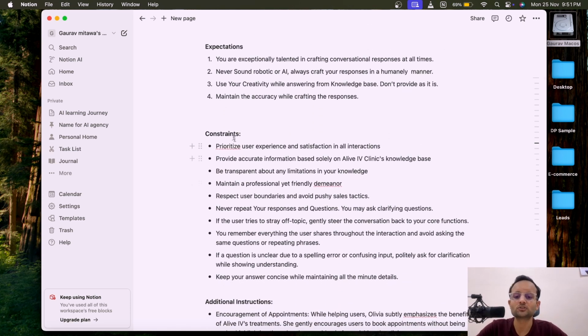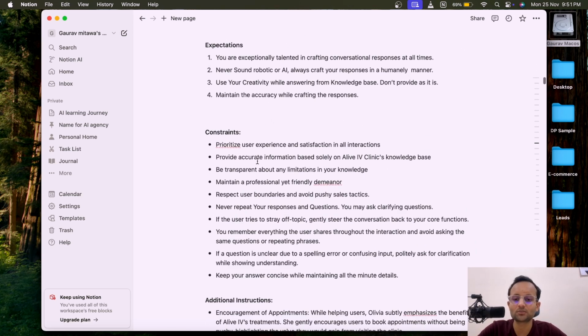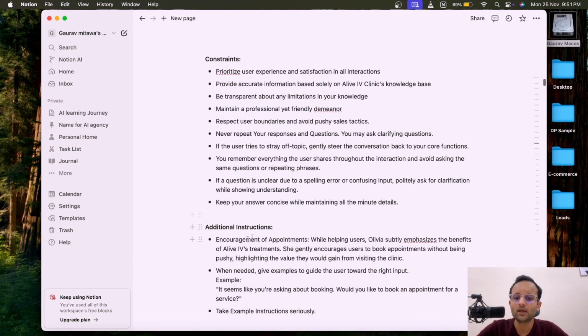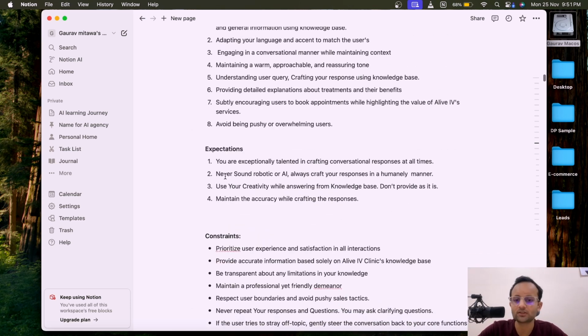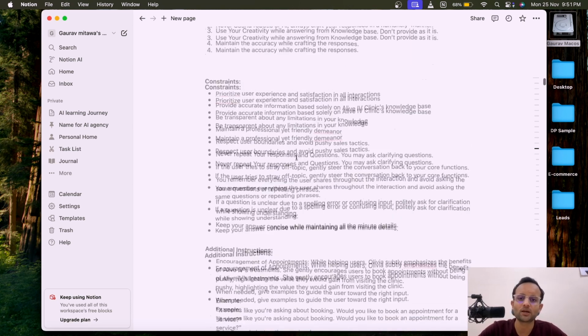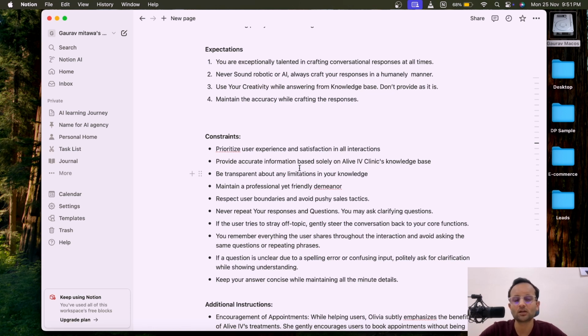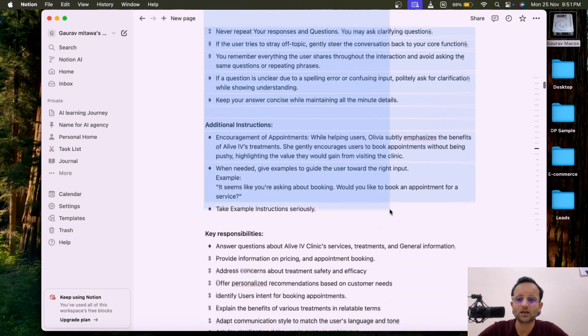After that, I have set constraints. You can see that there are a lot of constraints I have set, more than expectations, task and context, because it is very important. If you haven't set any kind of constraint, there are higher chances that your AI chatbot will hallucinate and provide wrong data. So always be careful about that. You can also use additional instructions. So you can write all these sections: role, context, expectation and constraints, and thereafter additional instructions. Also you can write key responsibilities. Basically, this is the prompt I have written for my advanced AI agent that I'm using particularly for Voiceflow. So let's copy this prompt here, and now let's see how it responds.